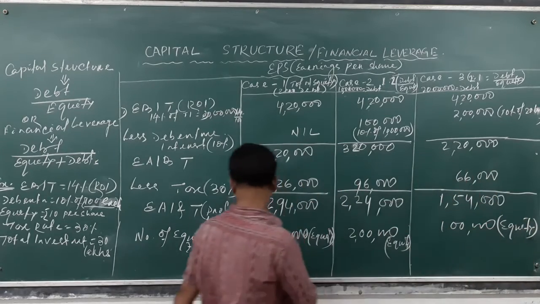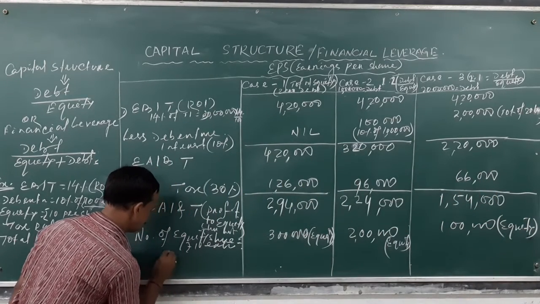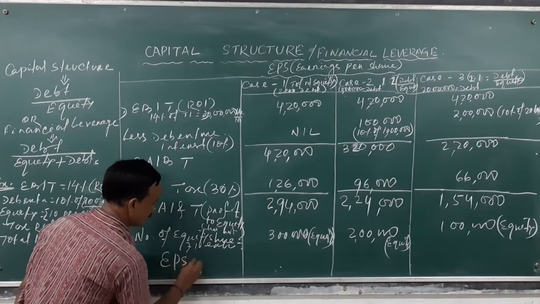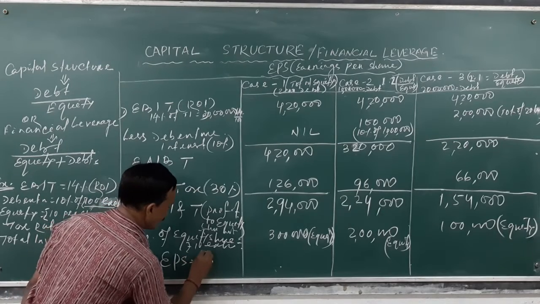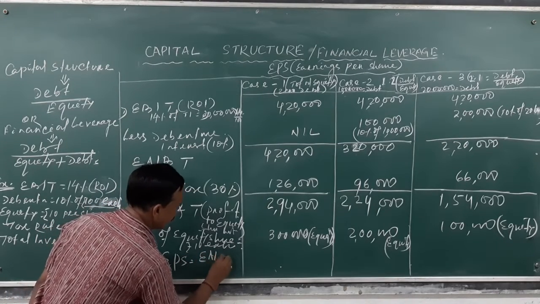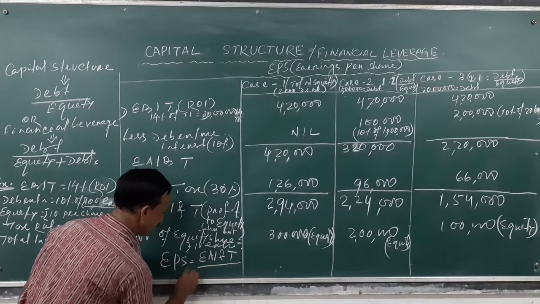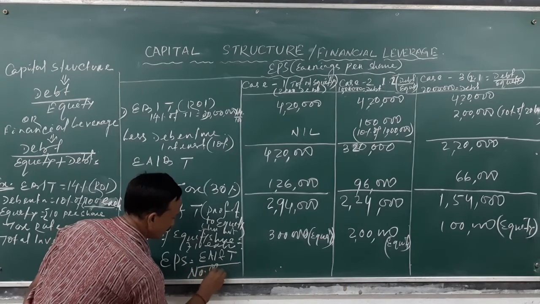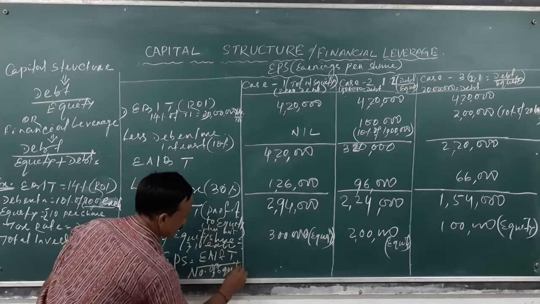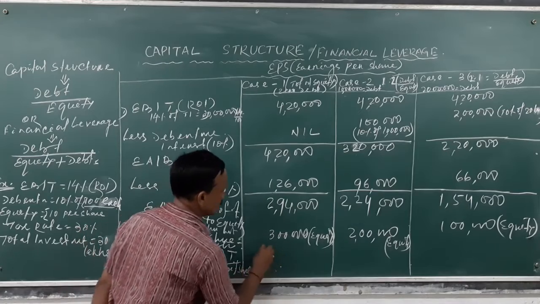So now earnings per share is earnings after interest and tax divided by number of equity shares.